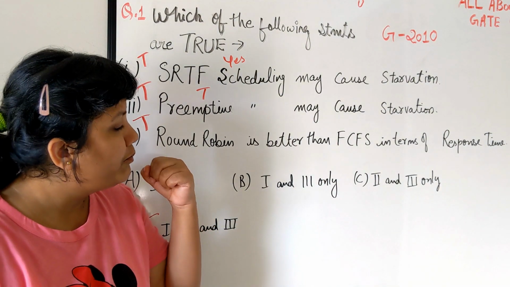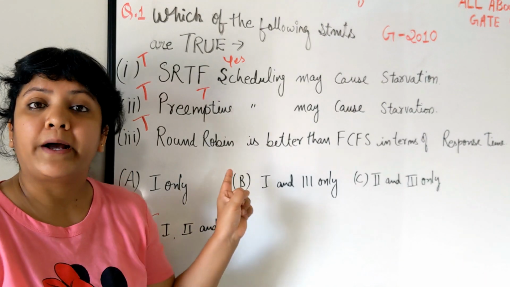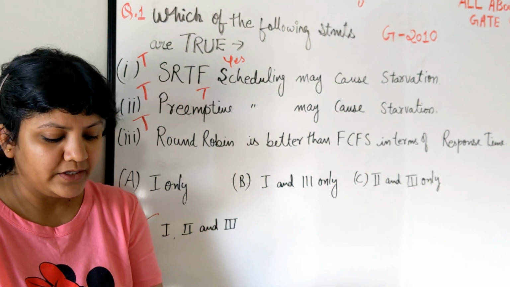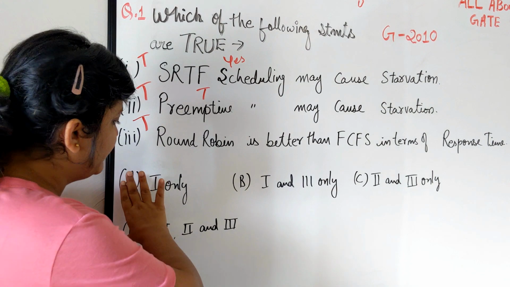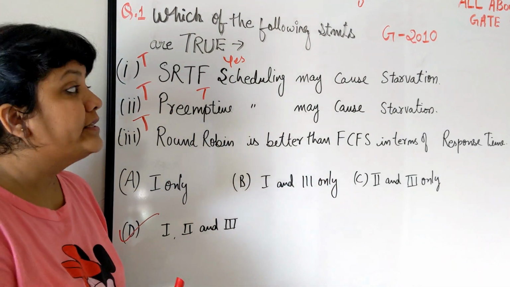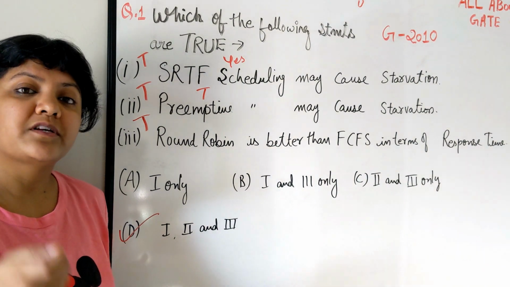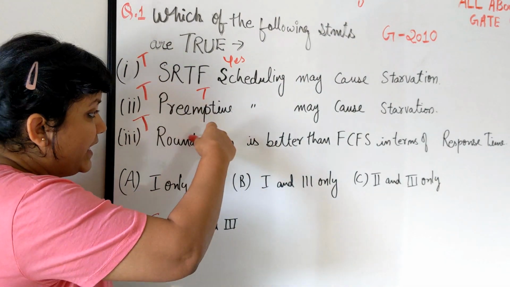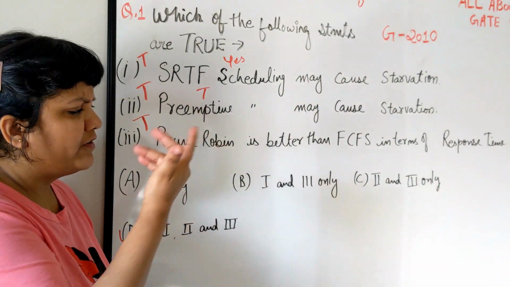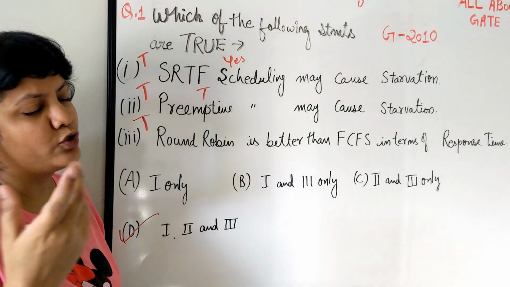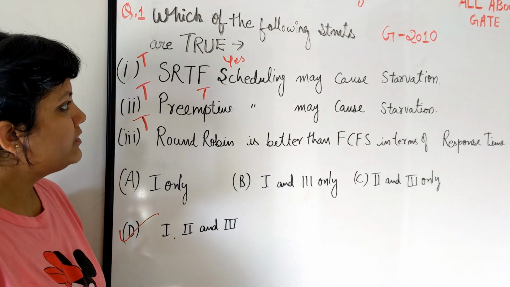My main intention in putting this question in this video was MSQ, multiple selection questions. Suppose they had not given these options and had presented it just like this. In that case it becomes a multiple selection question: you have to select this, this as well as this. Suppose they had put in another statement, which could be a false one.